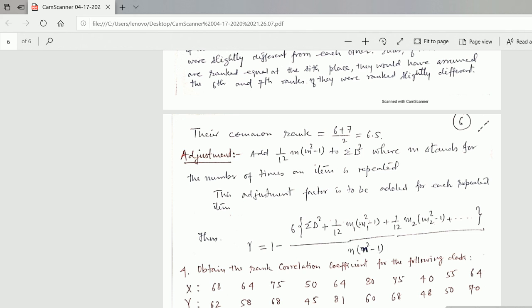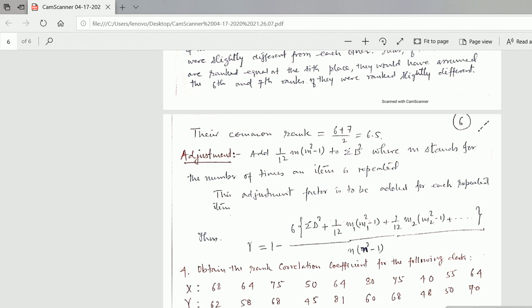Again, you can take one example: suppose three individuals are ranked equal at 4th place, they would have assumed the 4th, 5th and 6th ranks if they were ranked slightly different, and their common rank will be 4 plus 5 plus 6 upon 3. You just have to find the average and you are going to get 5.